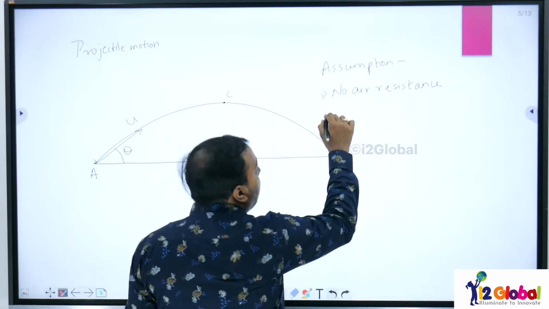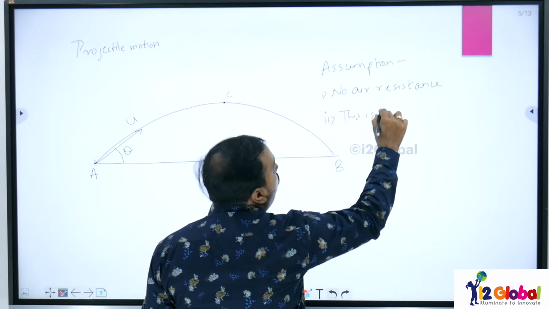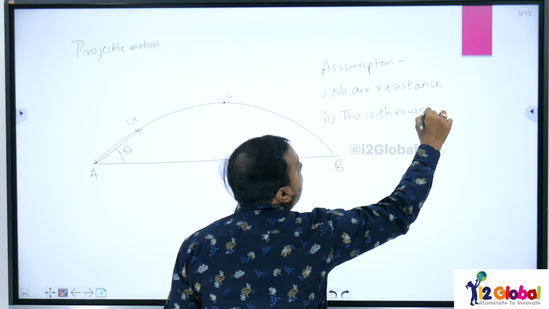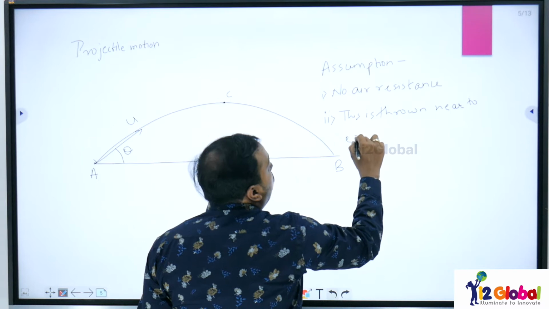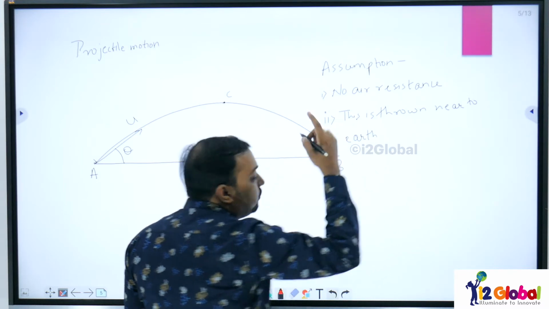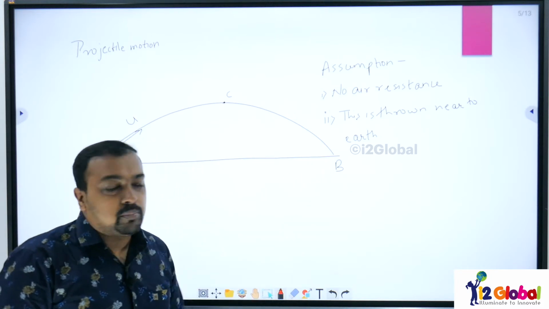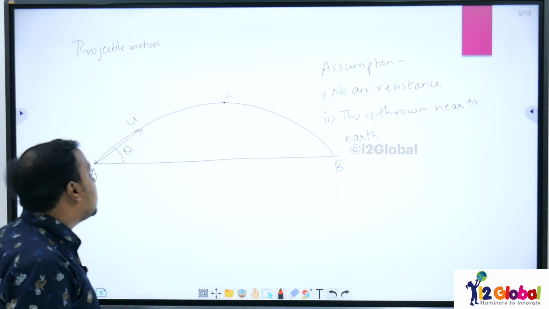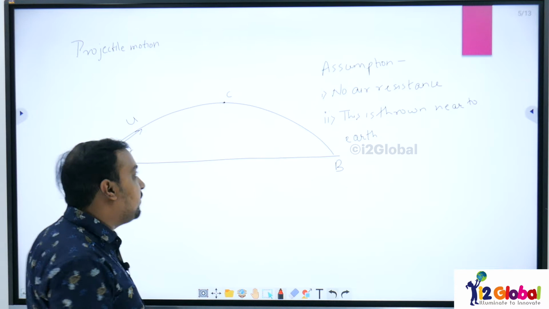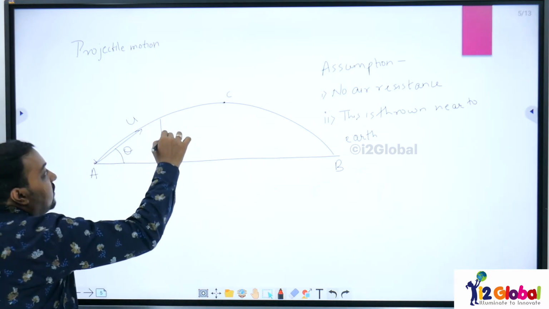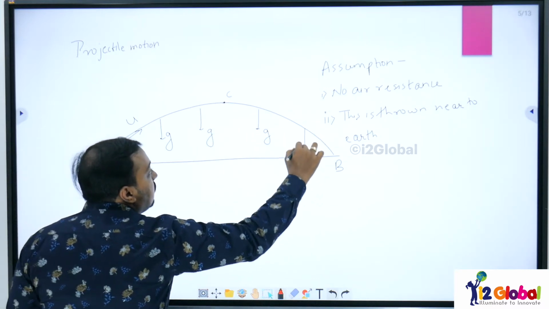Number two, we assume that this is thrown near to the earth. Why does this assumption become important? Because throughout the motion there will be one acceleration acting on the body, that is acceleration due to gravity acting in the downward direction like this.